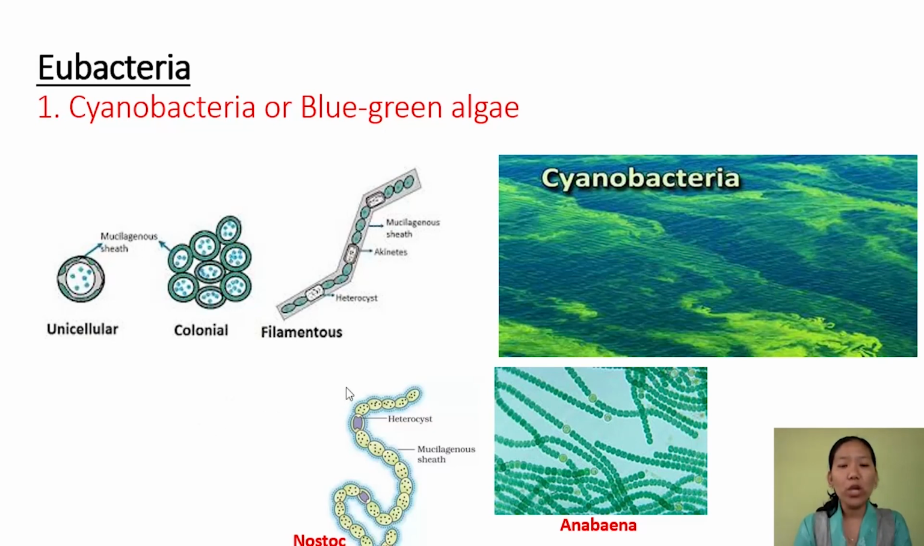Now, they grow in water bodies, and when the rate of reproduction is very fast, they form a bloom. Usually they grow in polluted water. So here in this picture you can see an algal bloom.